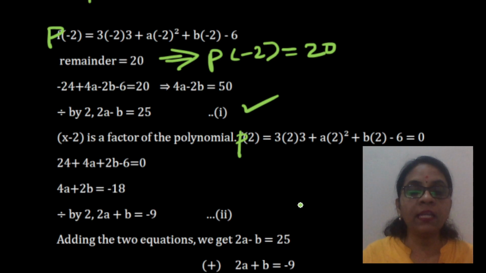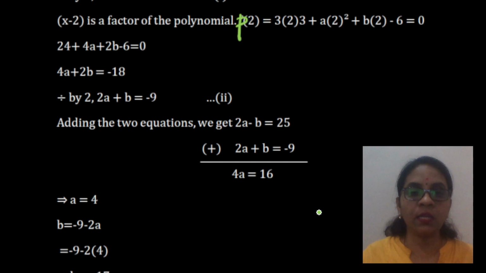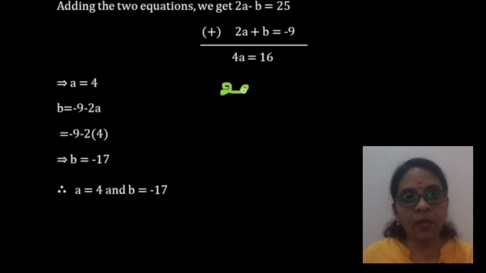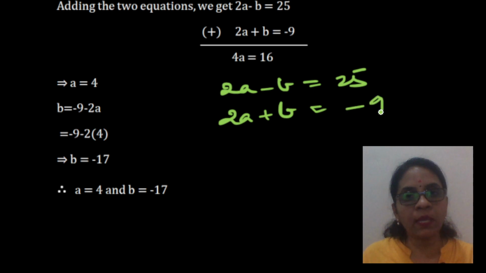So here we are adding these two and we are cancelling b and b, so we get 4a is equal to 16, a is 4. Substitute in one of the equations, you get the value of b. So this is the value of a and b. If you want me to solve the equations, we have the two equations as 2a minus b is equal to 25 and 2a plus b is equal to minus 9.